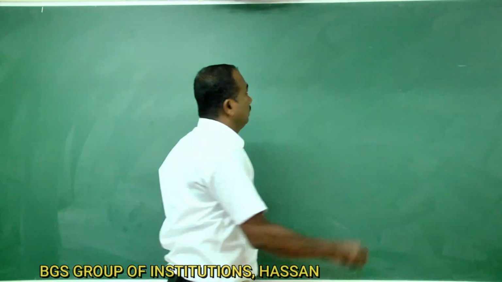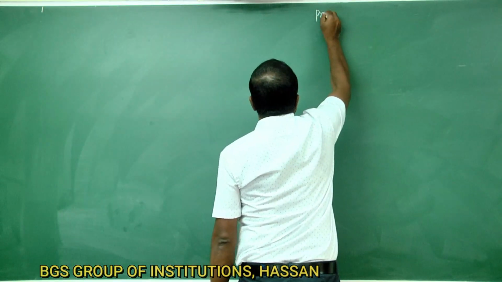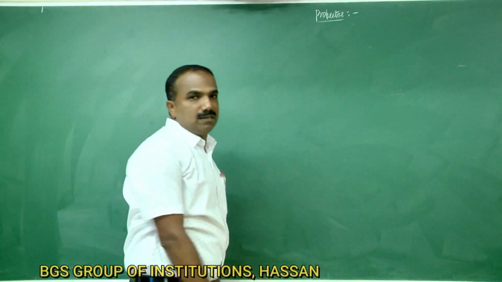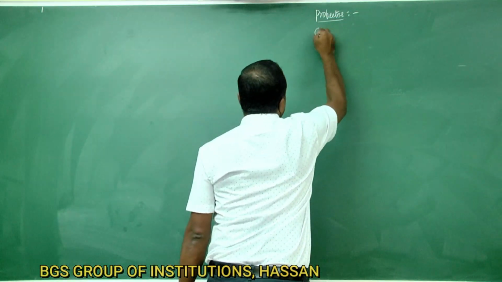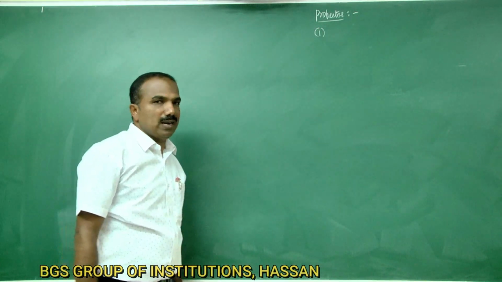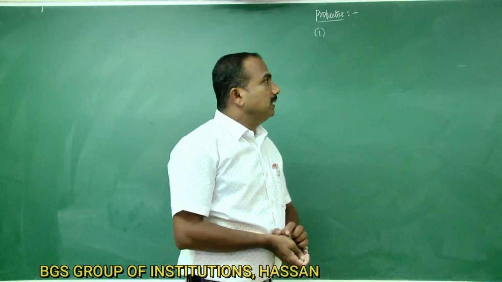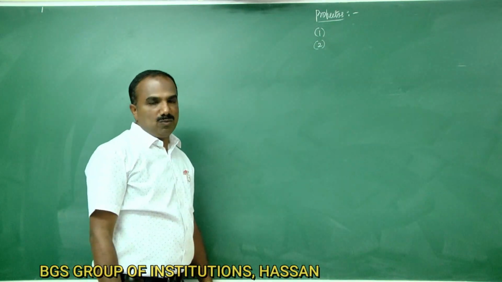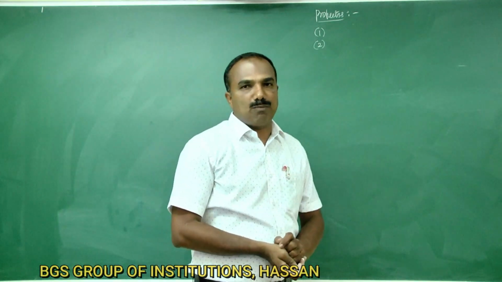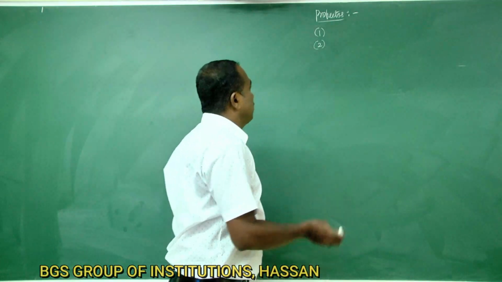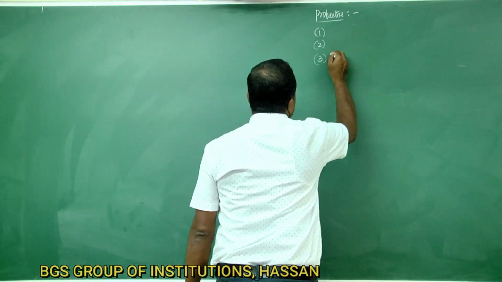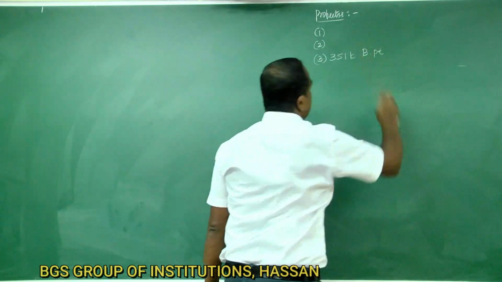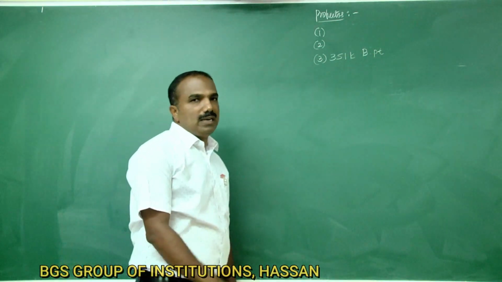Properties of ethyl alcohol. Physical properties of ethyl alcohol. Ethyl alcohol is a colorless liquid. It is soluble in water due to the presence of intermolecular hydrogen bonding. The boiling point of ethyl alcohol is 351 Kelvin.